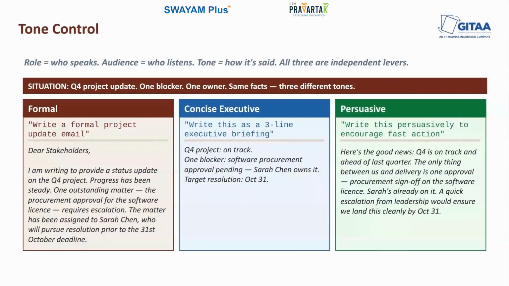So you can combine all the three levers together and get an output. This will give you maximum control. So the role, audience, and the tone, each of them will be specified. The model has almost no interpretive latitude whatsoever. So what comes back will be tightly calibrated to exactly what you need.